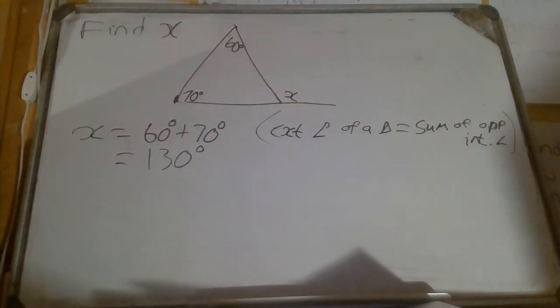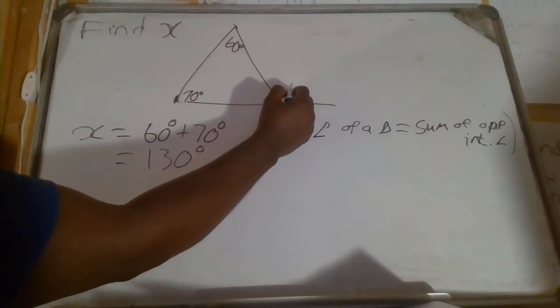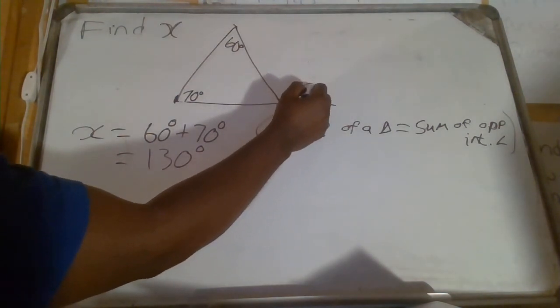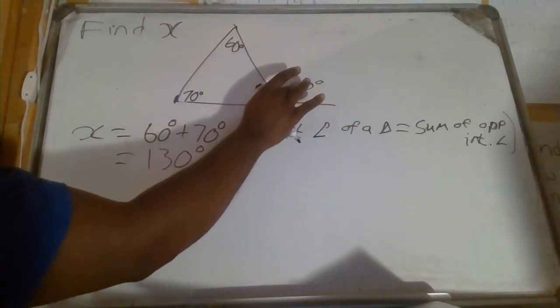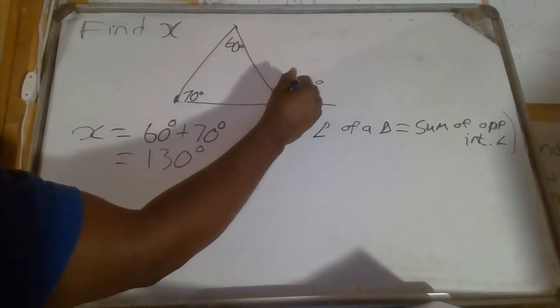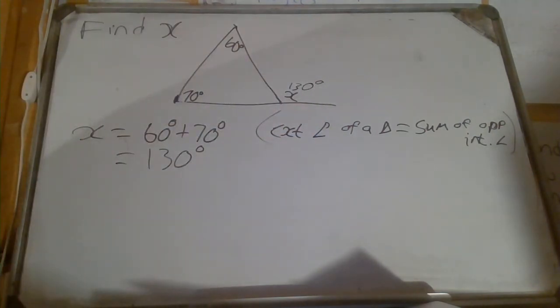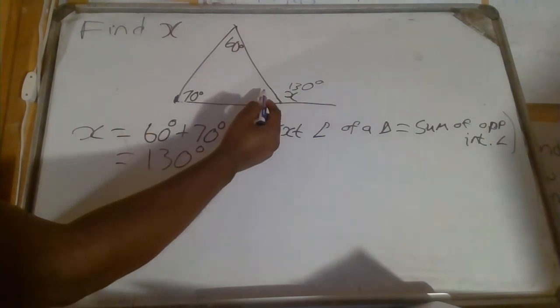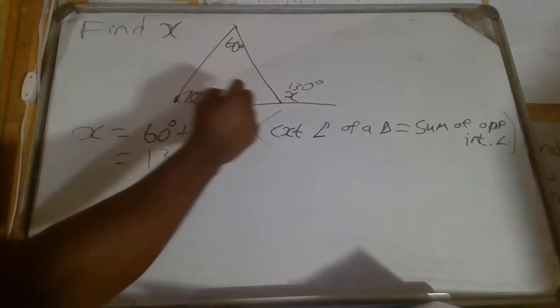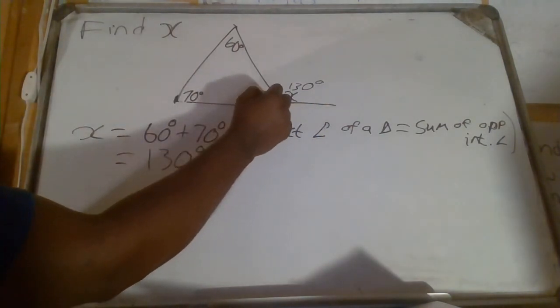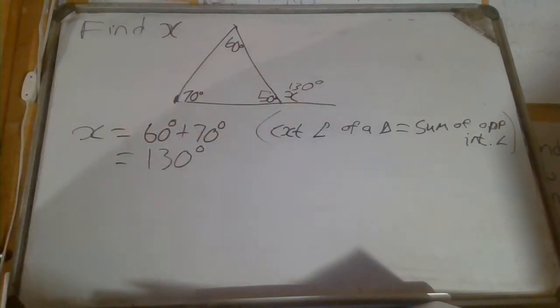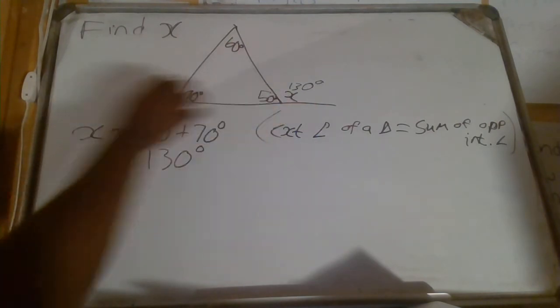For example, 130 degrees plus this must give you 180 degrees, so this one is going to be 50 degrees, through using the fact that angles on a straight line add up to 180 degrees.